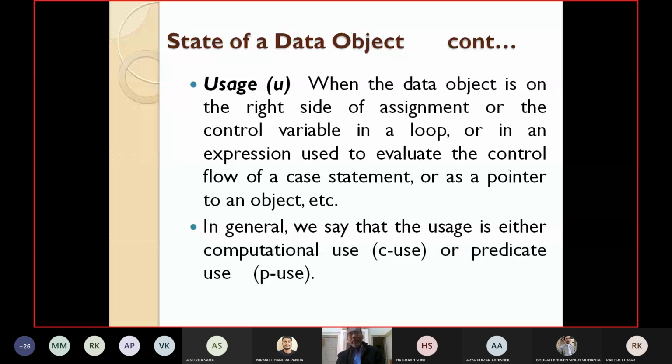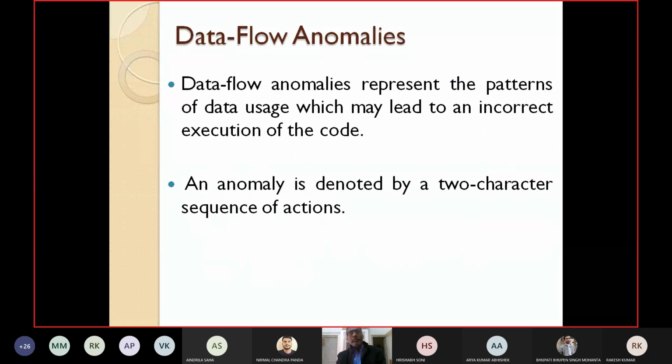Predicate use example is like if A is less than 5. So here A is used in a predicate. So we call that this is a predicate use. In this way, we have seen the different possible states of a data object.